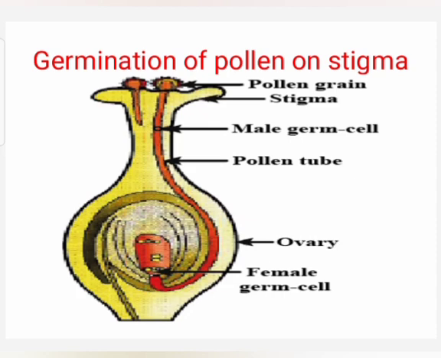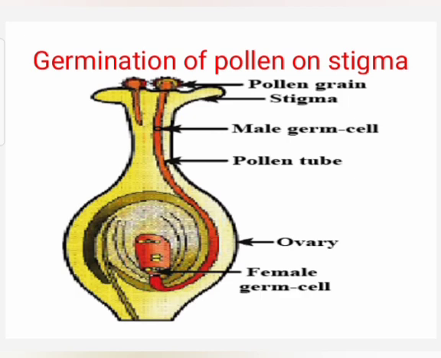After the pollen lands on a suitable stigma, it has to reach the female germ cells which are in the ovary. Students, observe the diagram. Pollen grains and stigma. For this, a tube grows out of the pollen grain and travels through the style to reach the ovary. Observe the diagram, red colored tube.